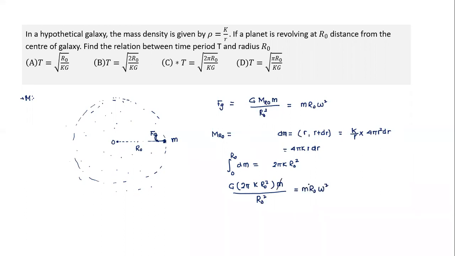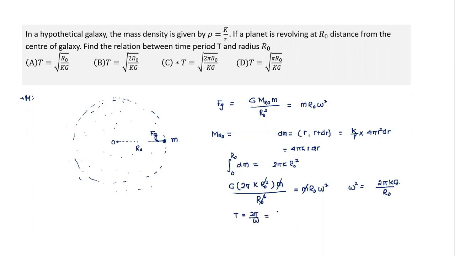Of course, this gets cancelled, this gets cancelled. So what are we left with? Omega square is equal to 2 pi k into g divided by r naught. Hence, what will be the time period? Time period will be equal to 2 pi by omega.